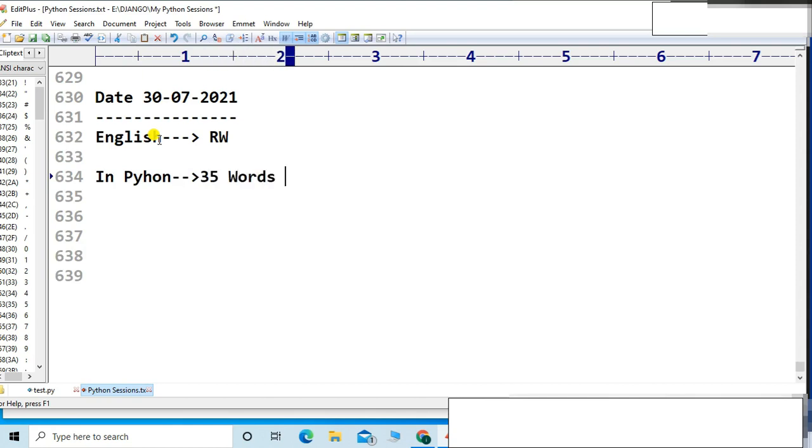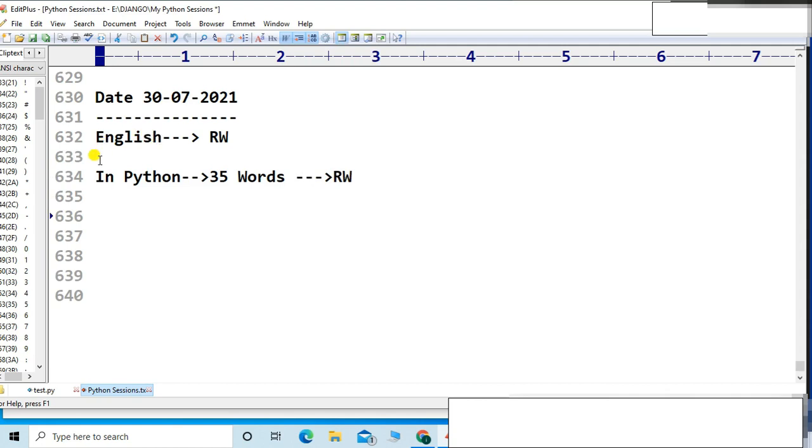Right? 35 words are there. These are for a specific purpose, friends. So 35 words are there. Those words we can say are reserved words, okay, with a certain purpose, right?